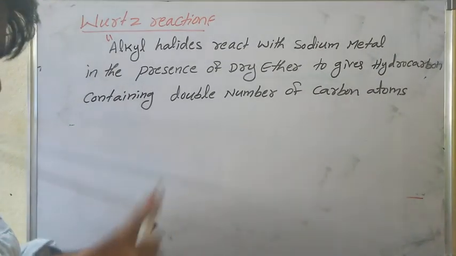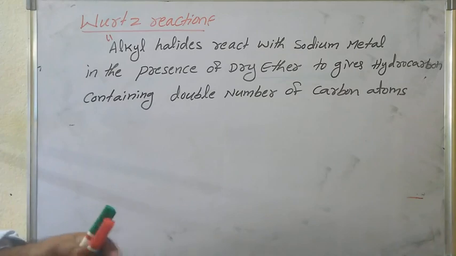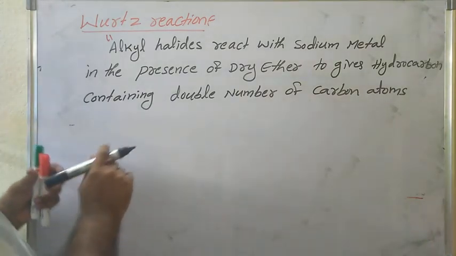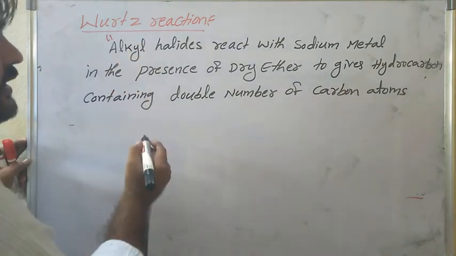Let us see the general equation, already you know this, Wurtz reaction. So alkyl halides react with sodium metal in the presence of dry ether to give a hydrocarbon containing double the number of carbon atoms. This reaction is called Wurtz reaction.